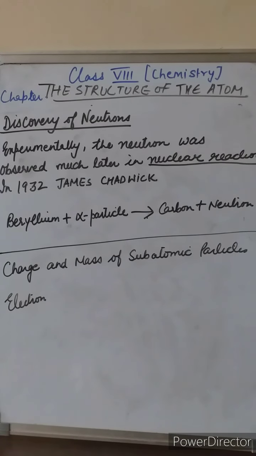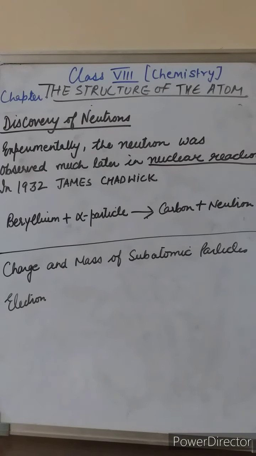So now we will study the discovery of neutrons. Students, by now we have learned that only one particle can account for the mass of an atom, right? And that is the proton. The electron has negligible mass. But except in the case of hydrogen, it was found that the mass of an atom is greater than that of the protons in it.